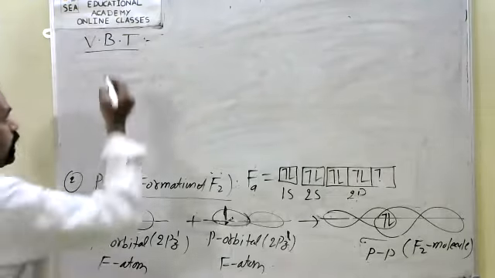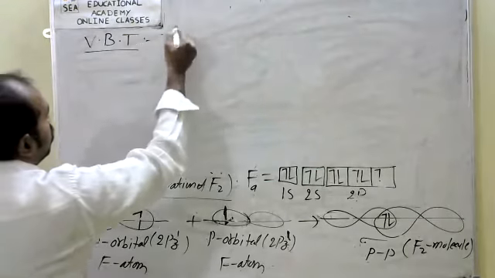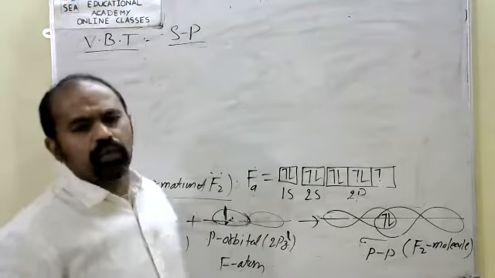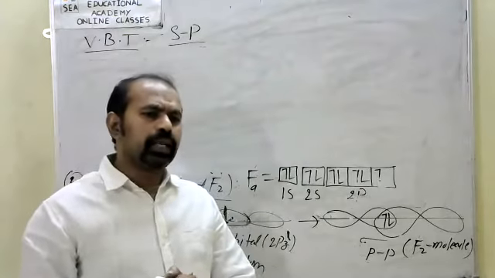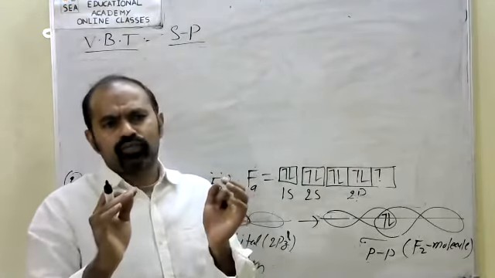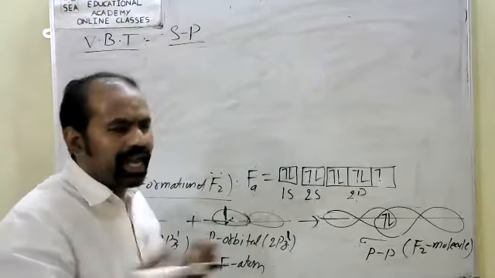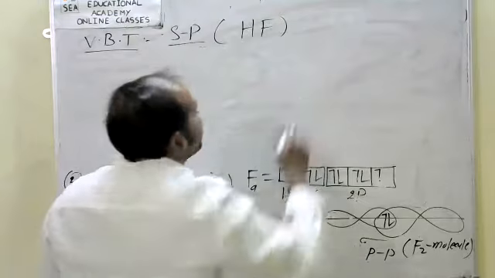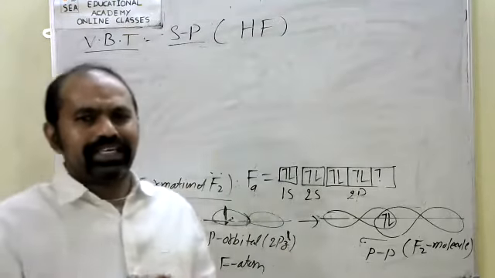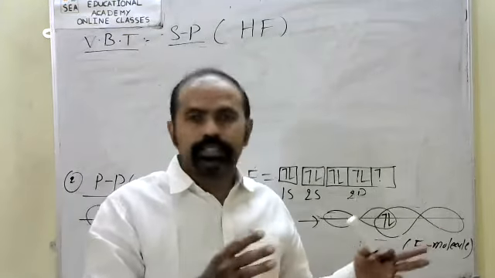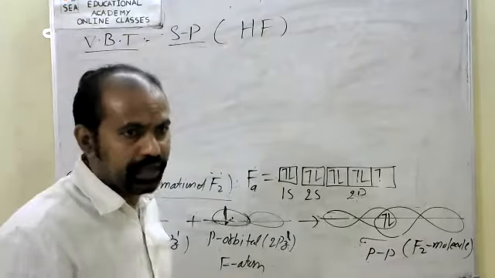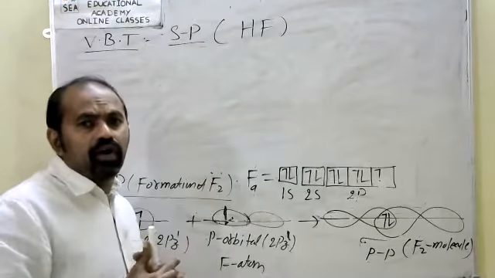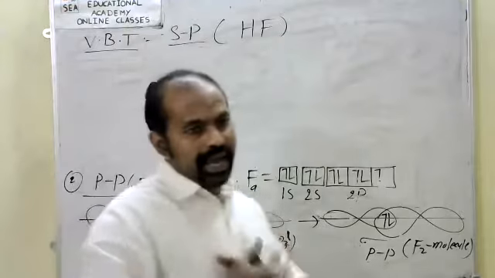Now, similarly, SP overlapping. Okay, for SP overlapping, I will give an example. Hydrogen fluoride. Okay, hydrogen halide, hydrogen and any halogen. See, hydrogen fluoride is an example of SP overlapping. Now, see, SP overlapping, formation of hydrogen halide.